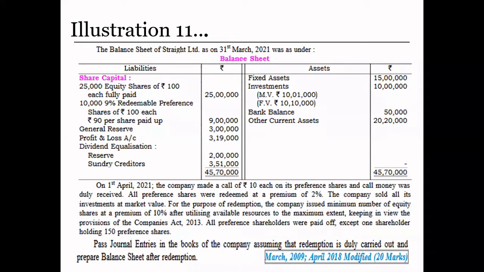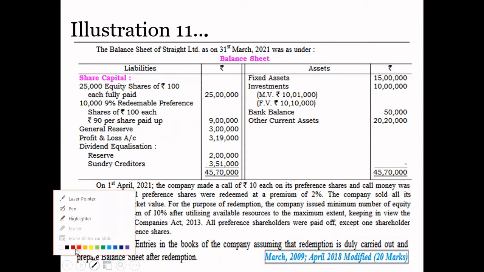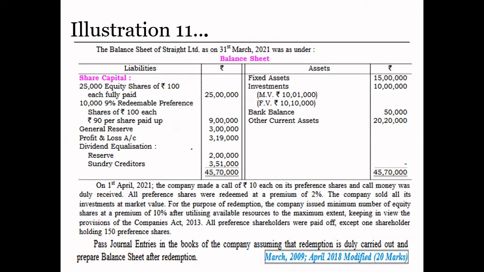On the liability side, we have 25,000 equity shares of rupees 100 each, total amount 25 lakhs. 10,000 9% redeemable preference shares of rupees 100 each, rupees 90 per share paid up. Total amount is 9 lakh rupees, which is shown in the balance sheet.